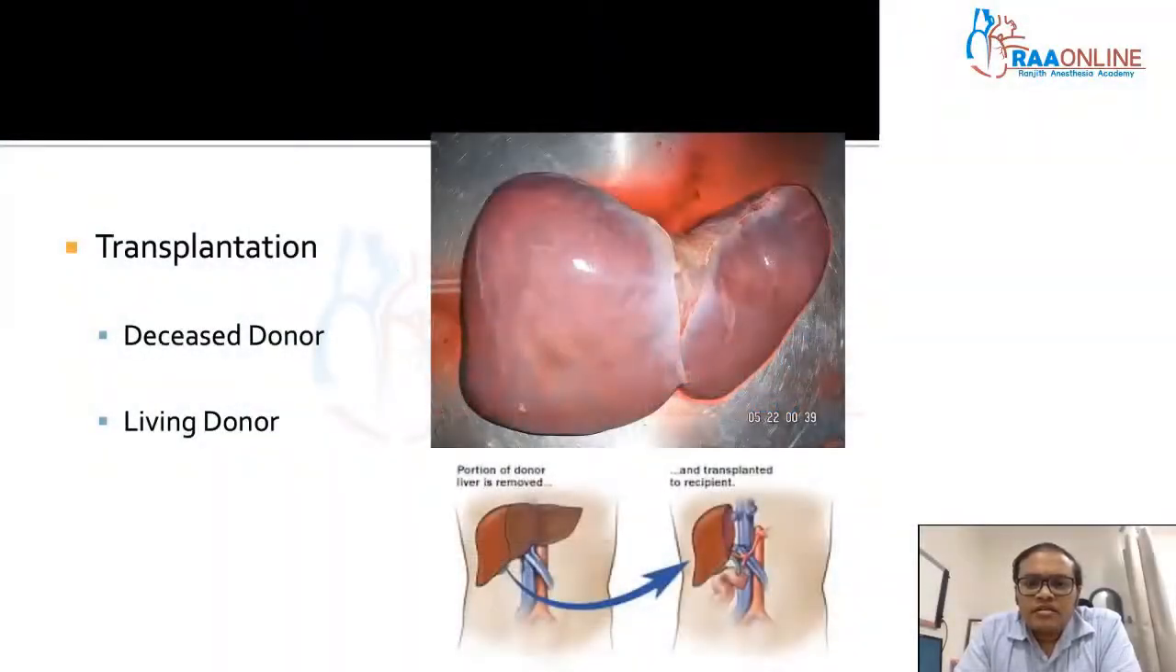So transplantation is either deceased donor type or living donor type. Deceased donor: when we harvest the liver from a road traffic accident patient, a brain dead donor, that is called a deceased donor liver transplantation. Whereas when we take a portion of a donor liver, for example the right lobe, and implant it into the recipient, that is called a living donor liver transplantation, because the liver has the capacity to regenerate.